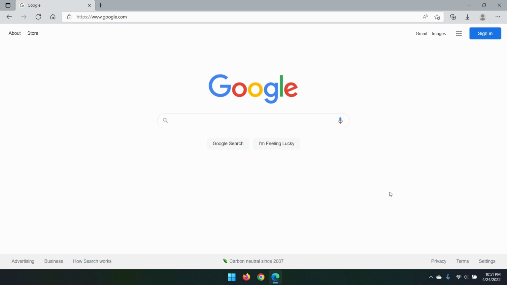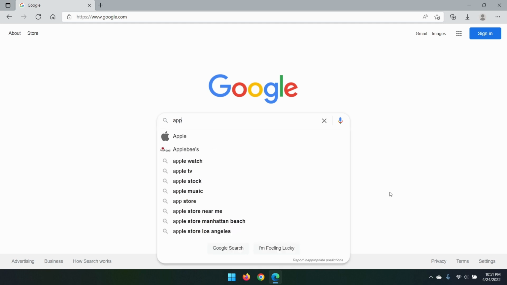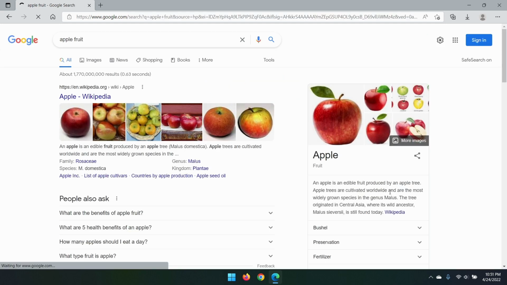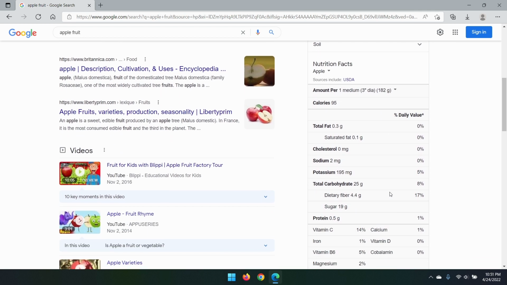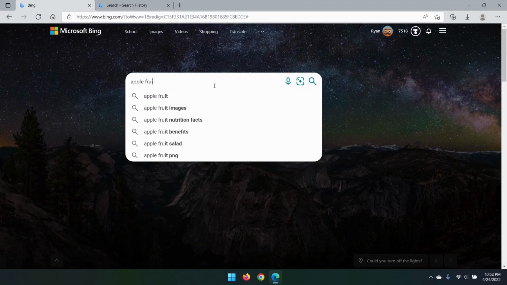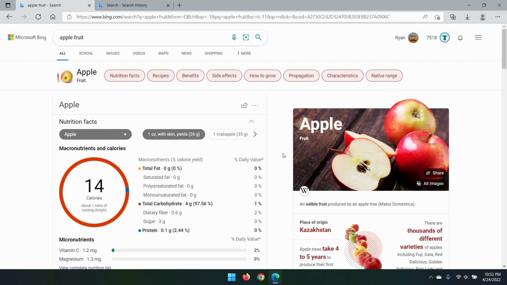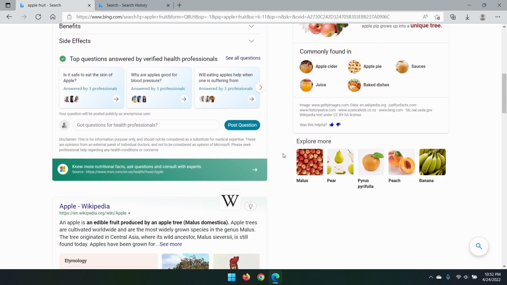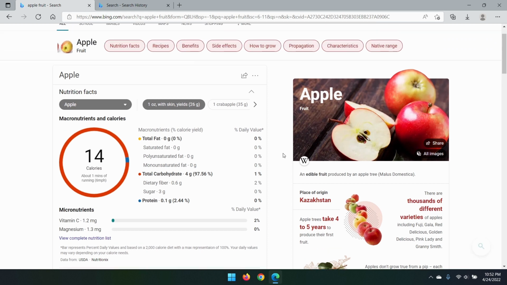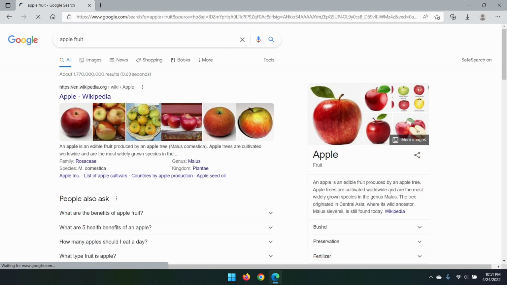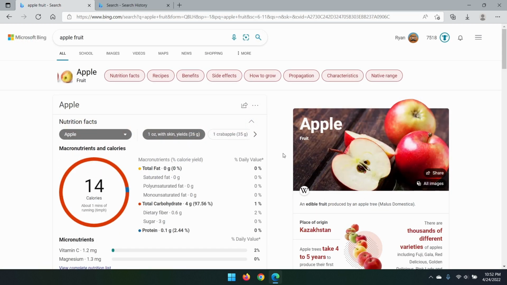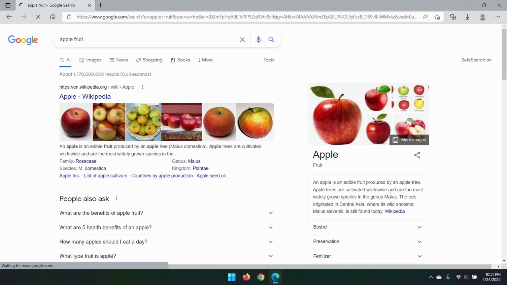The last major difference I see between these two search engines is the style in which they present search results. In recent years, Bing has become a lot more visual than Google. Let me show you an example. Searching for apple fruit on Google gives users a standard text page with an information panel on the right side. It's very simple. In contrast, looking up the same search term on Bing is almost like reading through an infographic. Microsoft's investment into image recognition has definitely helped them pull this off. While at first I was a bit overwhelmed by how colorful Bing can be, I came to like it over time. However, this is very much personal preference.